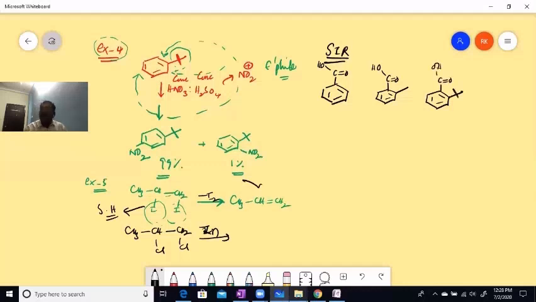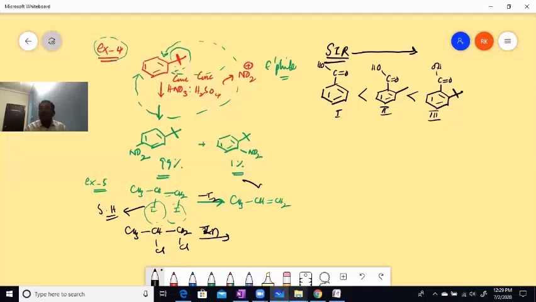Here I am taking the bulkiest group, right, children? So here the steric inhibition of resonance is going to increase from 1 to 3, right? Sterically, it's going to inhibit the resonance. That's called inhibition of resonance.